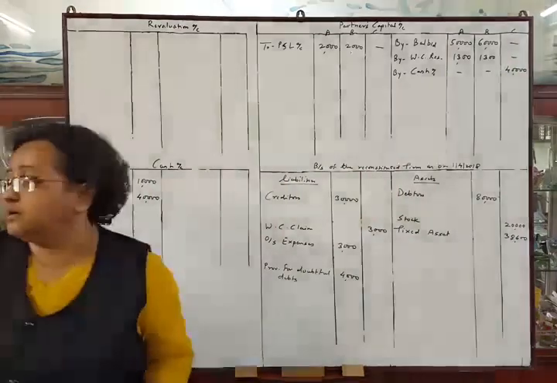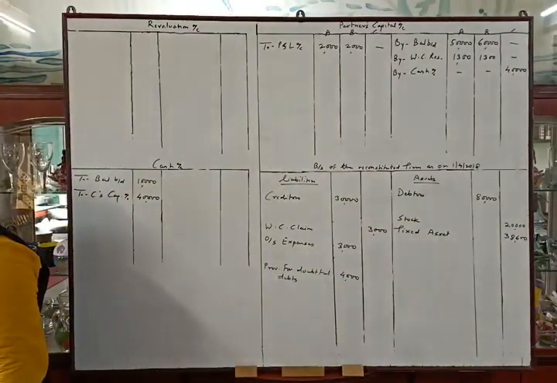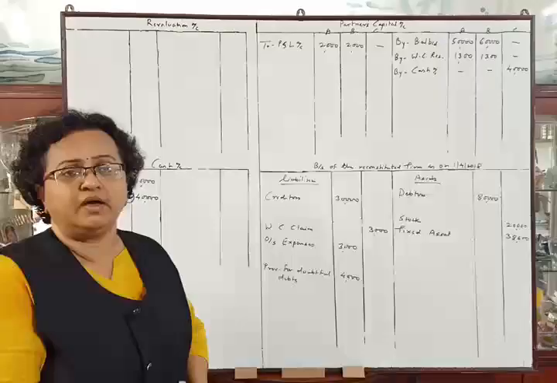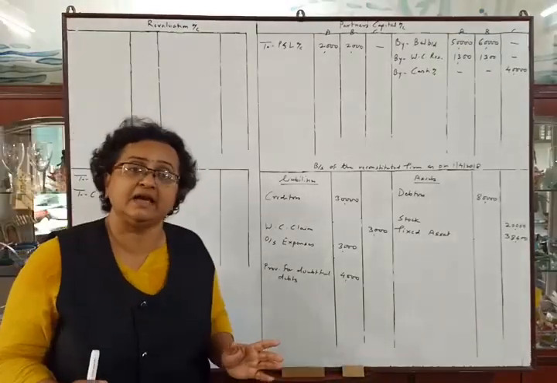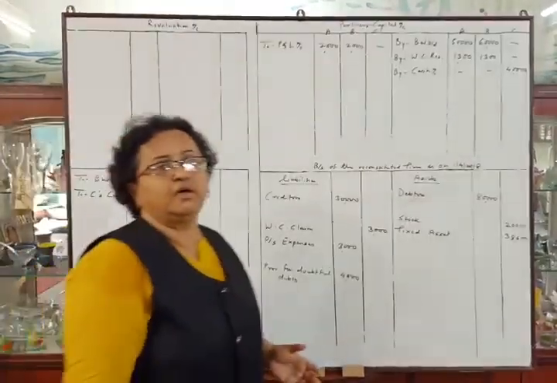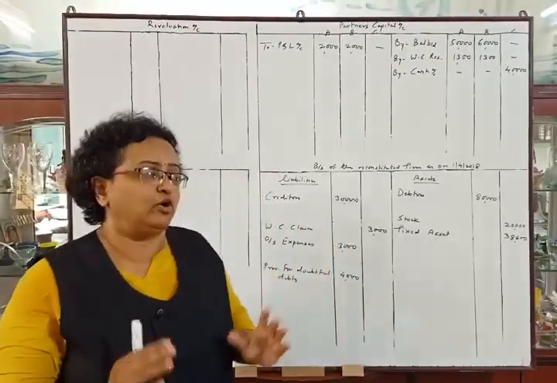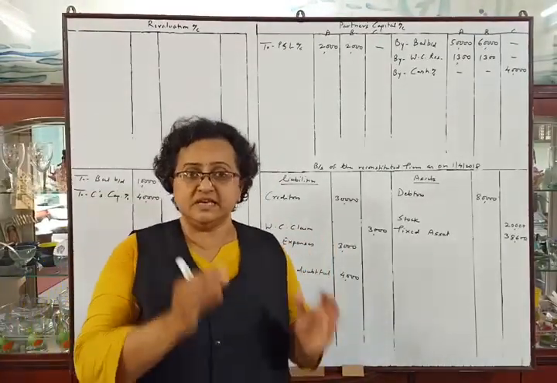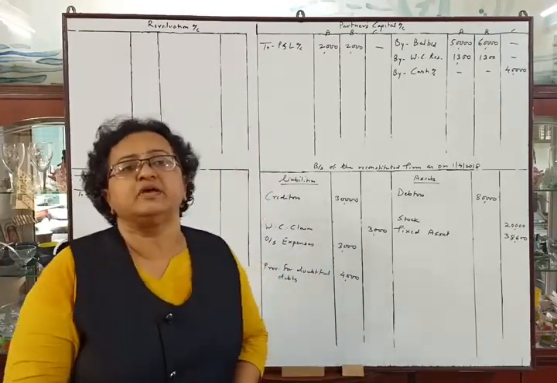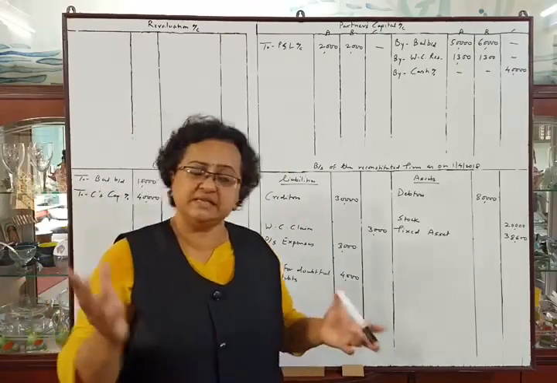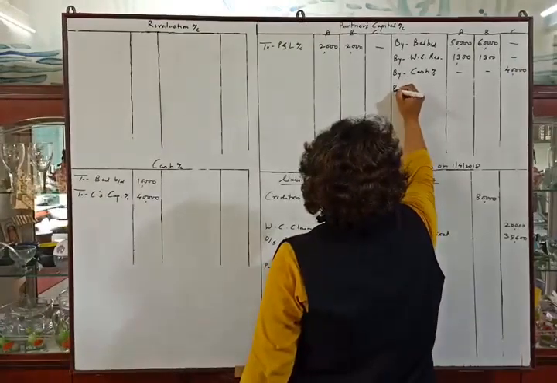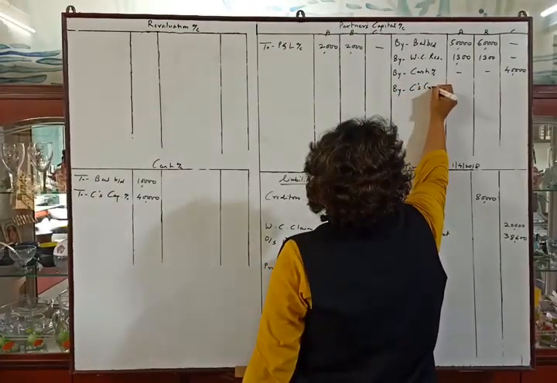Now see the next part. But he is unable to bring any amount for goodwill. As C is not bringing any cash for goodwill, there will not be any entry in the cash account. Now the treatment of goodwill. C's share of goodwill we have calculated as rupees 3000, and the journal entry will be C's current account debit to B's capital account. So we will make the posting on the credit side of the partners' capital account by C's current account.